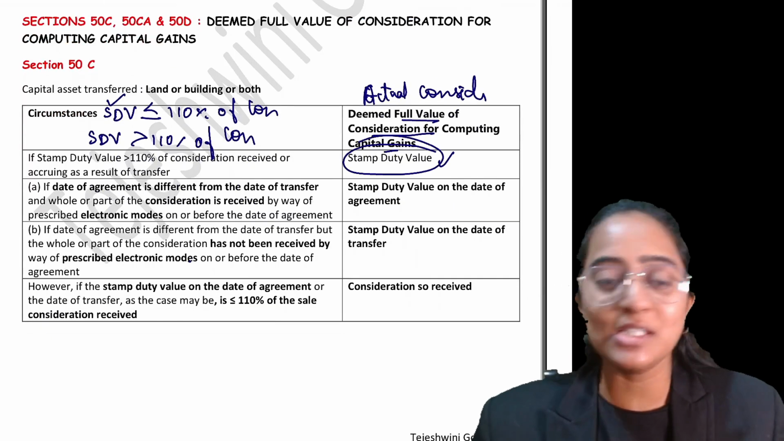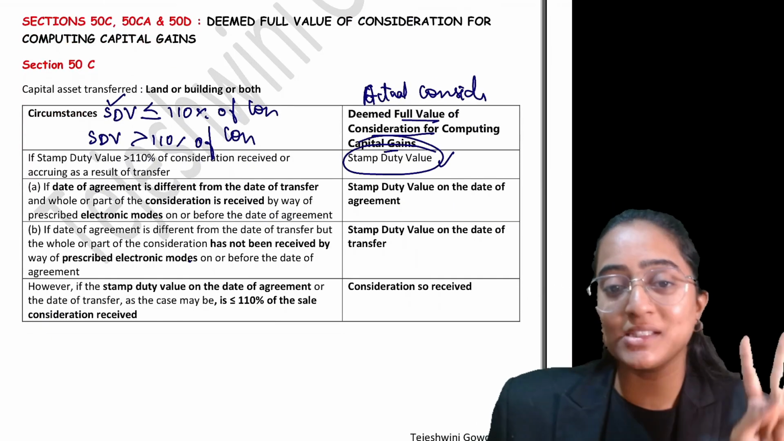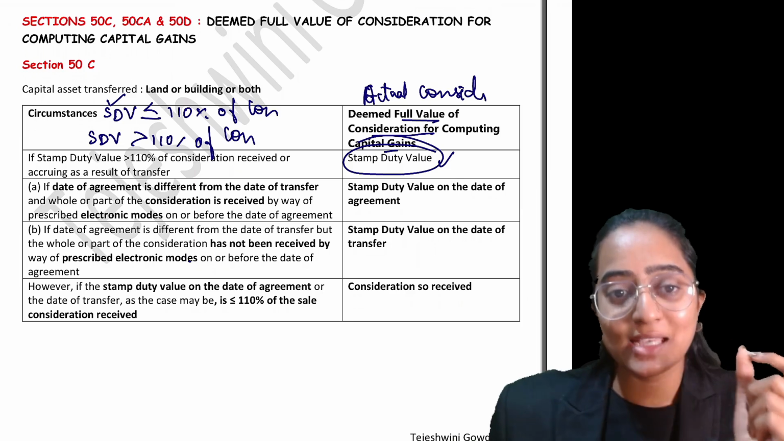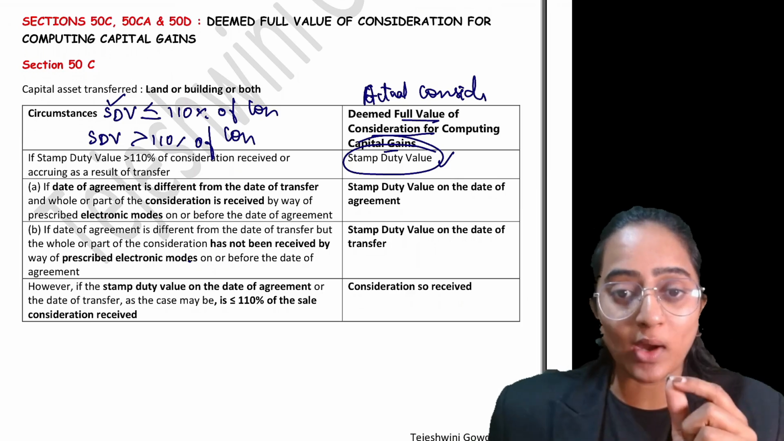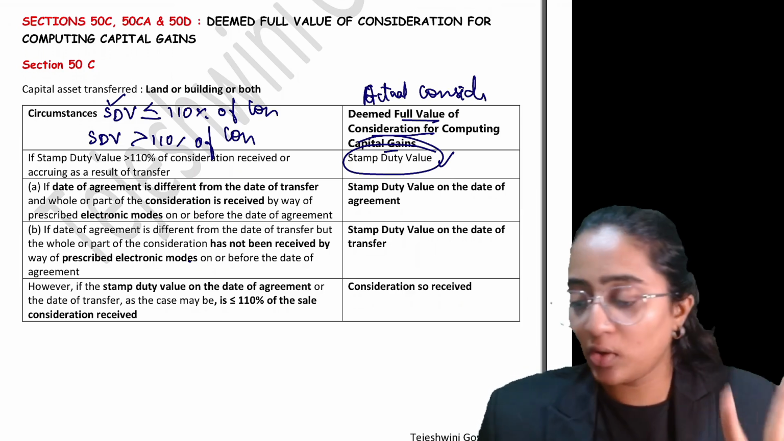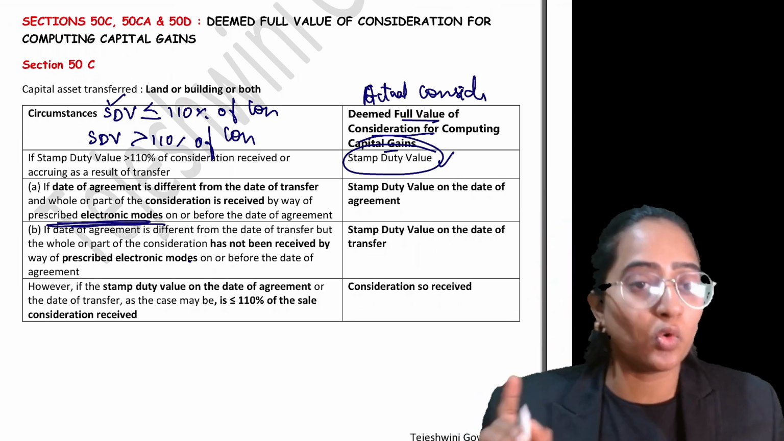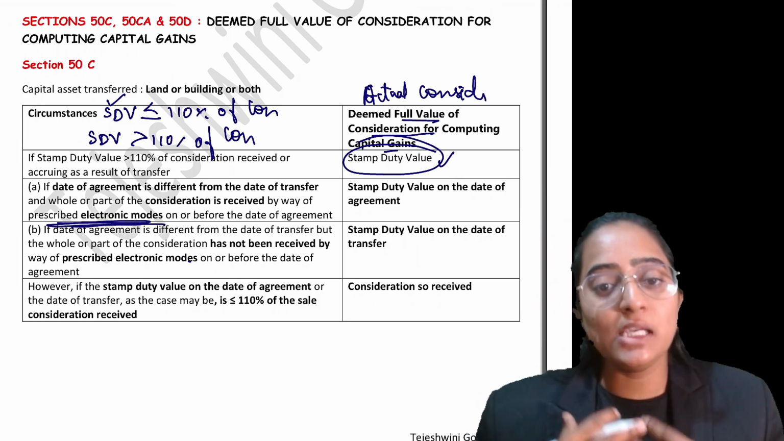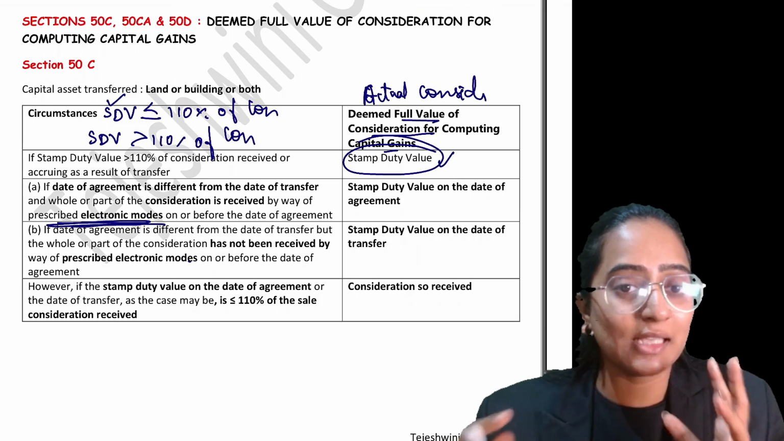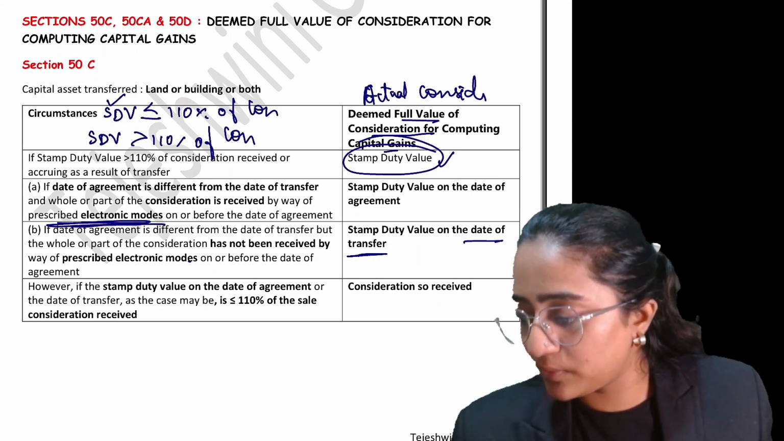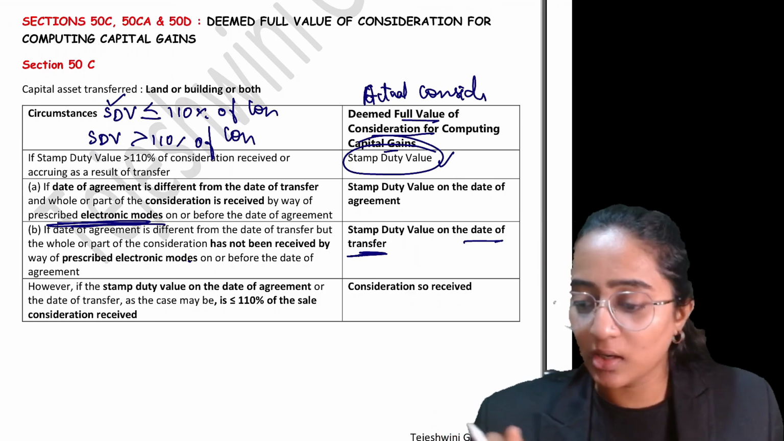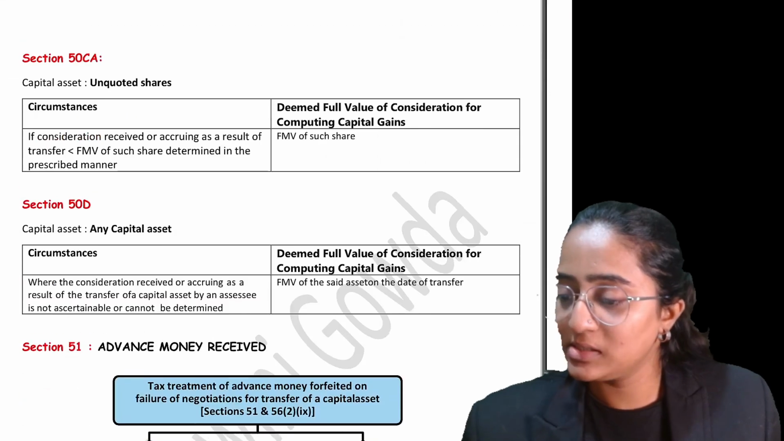Now comes the question, which SDV will you consider? You will have two SDVs, one on the date of agreement and one on the date of registration. You would consider the SDV on the date of agreement, provided the advance you have received was by account payee cheque, account payee draft or any other electronic clearance mode. If you have received it in a form other than electronic clearance mode, then you would consider the SDV on the date of transfer, that is, the date of registration. Clear? This is your section 50C.